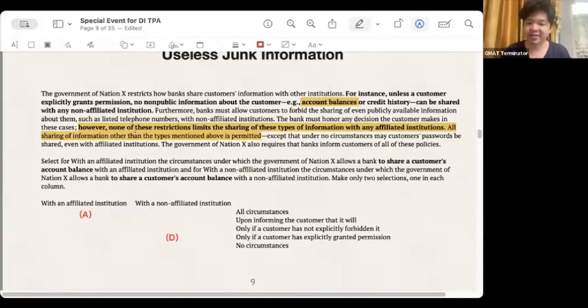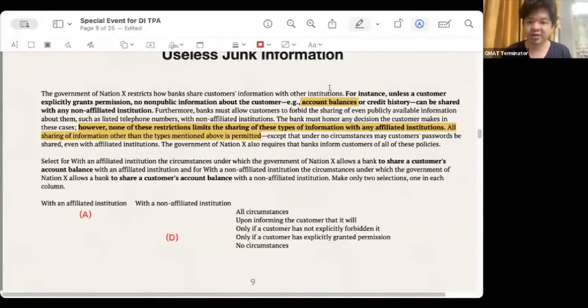Have you noticed that the information needed to solve this question is only 2 sentences, which are the 2 sentences I marked in yellow, right? The article deliberately stuffed them in for you. There are a lot of irrelevant things like phone numbers, passwords, banks, whether to respect banks, etc. These are all junk information. Have you noticed that less than half of the information in the entire article is tested? How can you identify less than half of the information?